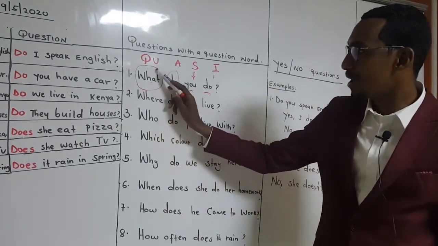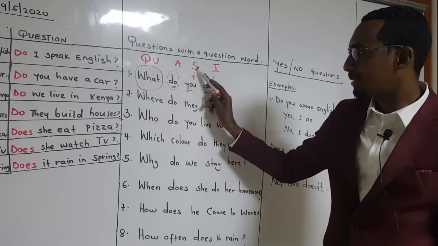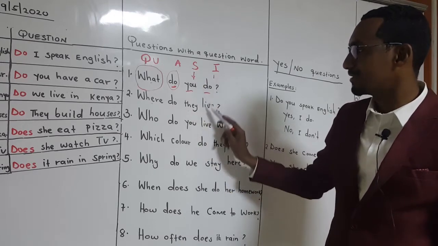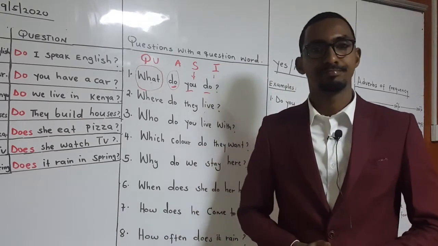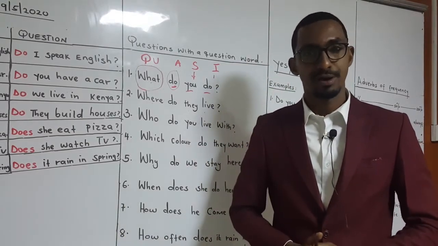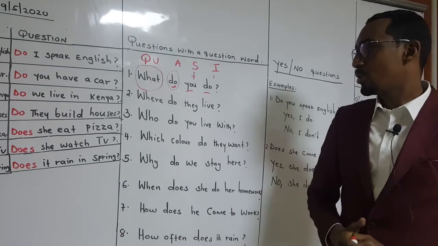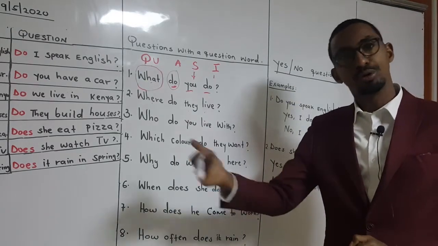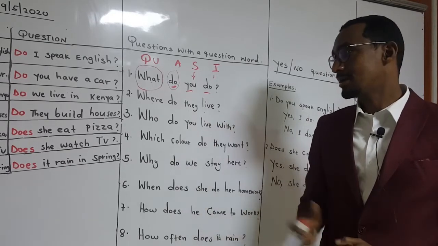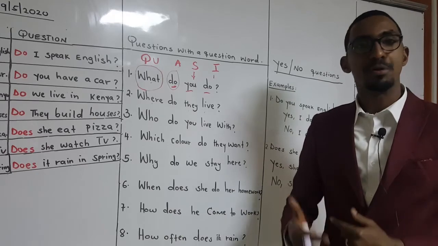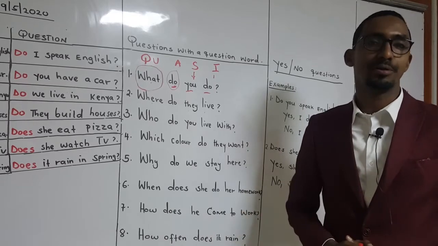Number 2, where? That is the question. Can you see? Auxiliary verb is do. Subject pronoun is they. And then infinitive is live. Where do they live? They live in Nairobi. Now let's move on to number 3. Who do you live with? I live with my family. You can answer this question in so many ways. I live with my family, I live with my uncle, or you can even say I live alone.